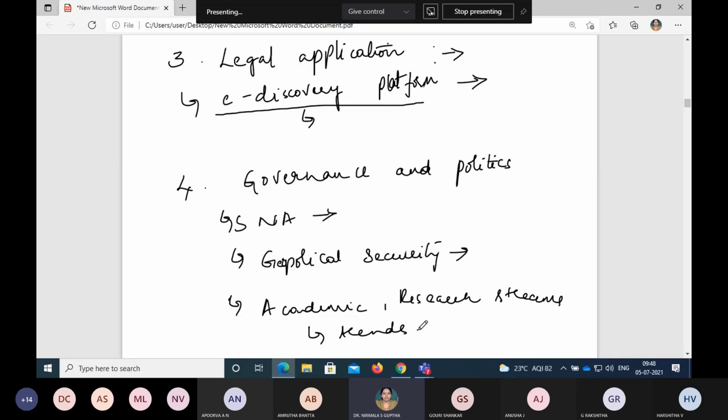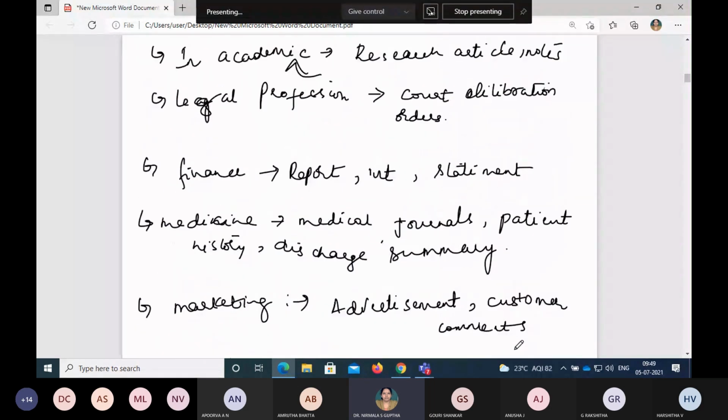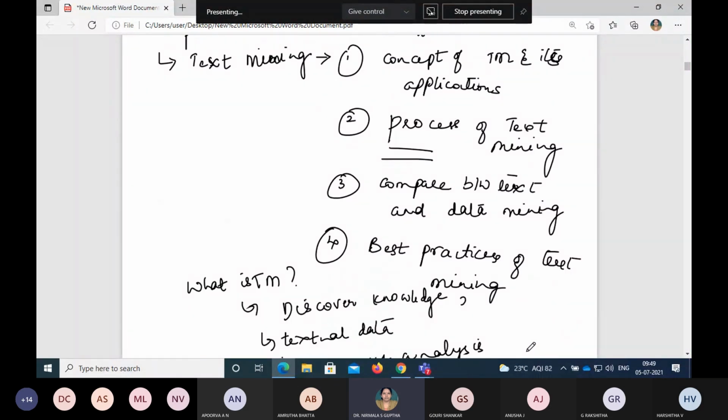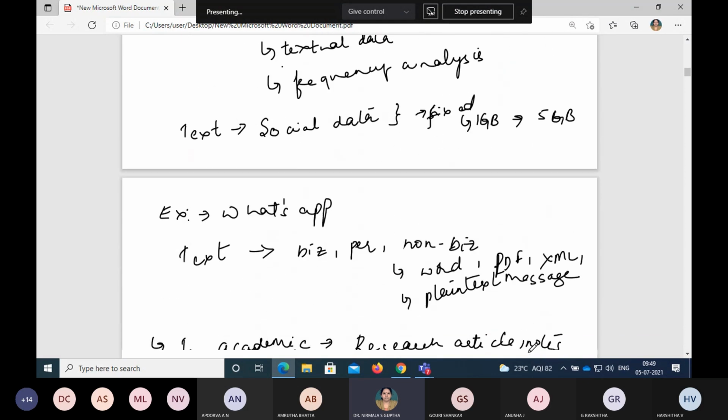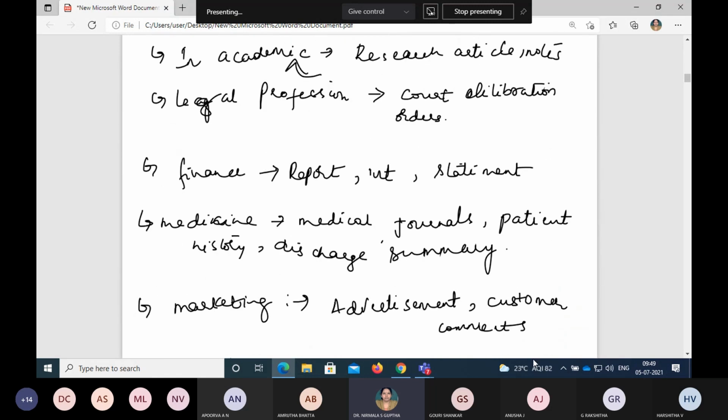So I'll just conclude the session. Today we started understanding and learning about the course objective of comparing and contrasting different text mining techniques, and we started learning the first objective of the class, understanding the concept of text mining. Okay, so what is text mining, why text mining, and what are the examples of text mining, with WhatsApp taken as a case study. Where it can be utilized and where it can be applied, we have discussed, and a very few applications.